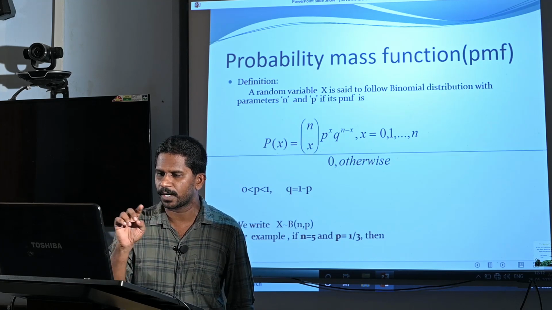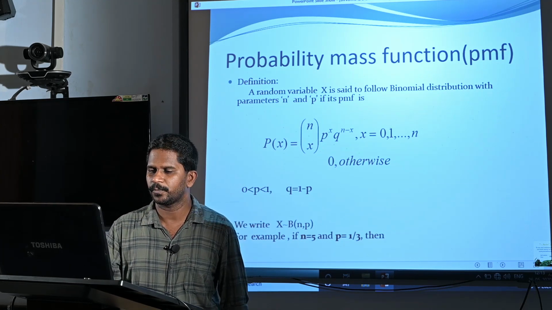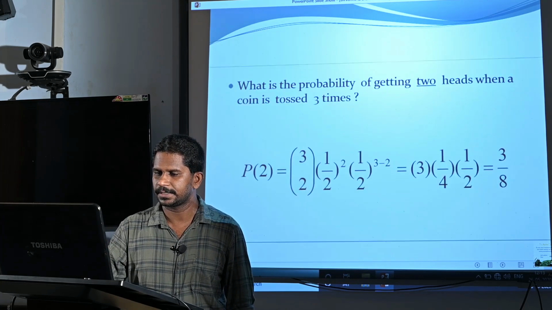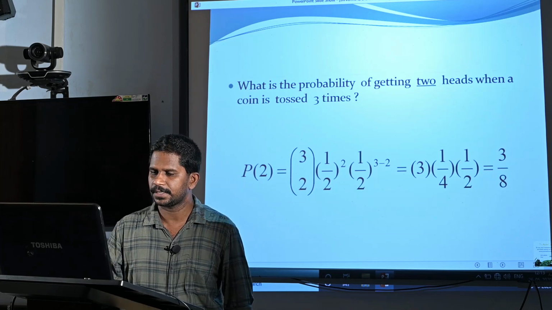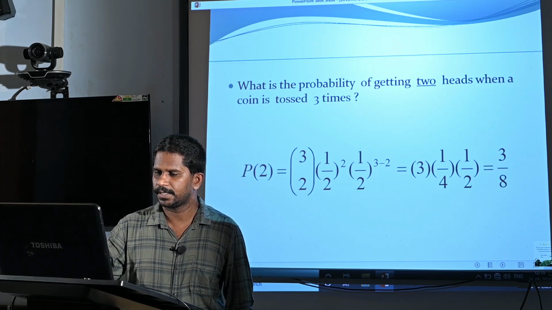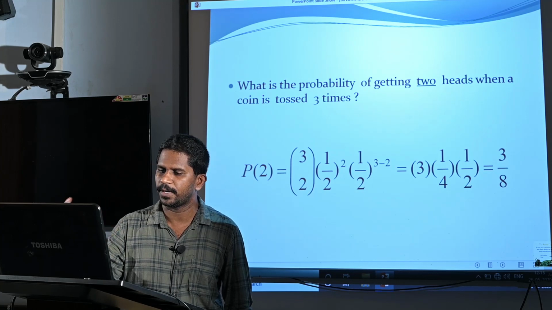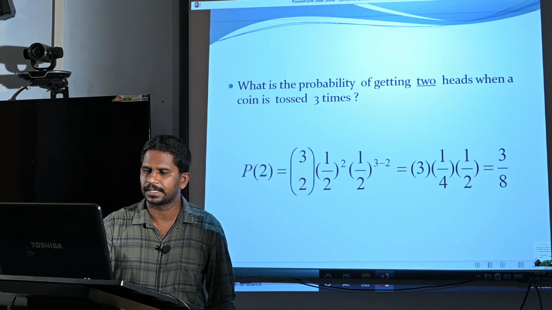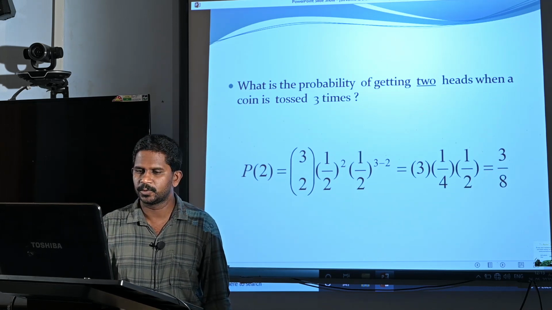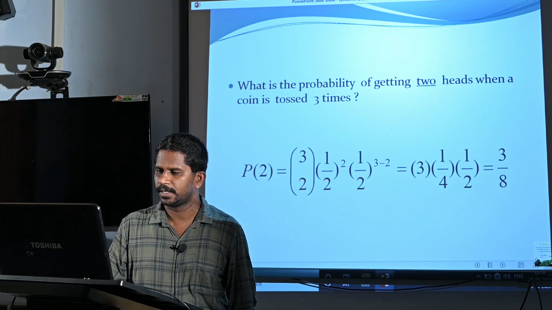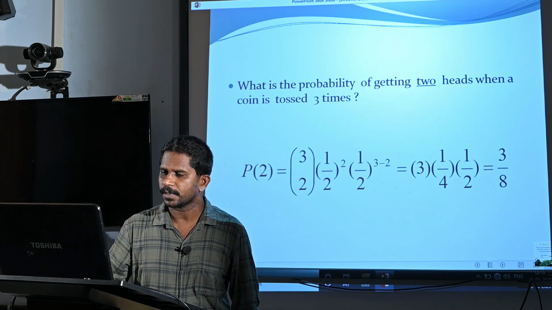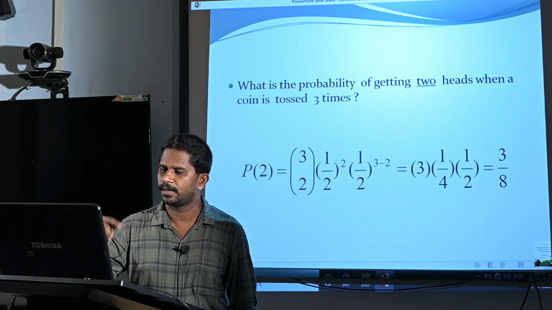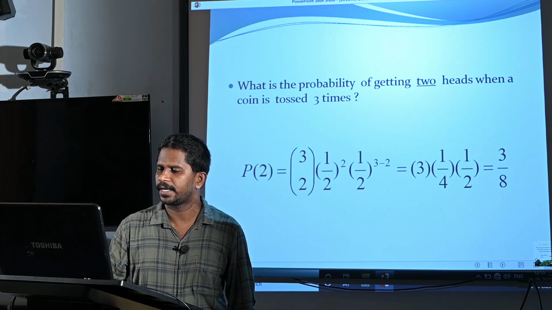What is q? q is 1 minus 1 by 2, that is again 1 by 2, raised to n minus x, which is 3 minus 2. What is 3C2? 3C2 is 3 factorial divided by 2 factorial into 3 minus 2 factorial, so 3C2 is 3. 1 by 2 whole square is 1 by 4. 1 by 2 raised to 3 minus 2 is 1 by 2 raised to 1, which is 1 by 2. Then the final answer is 3 by 2.